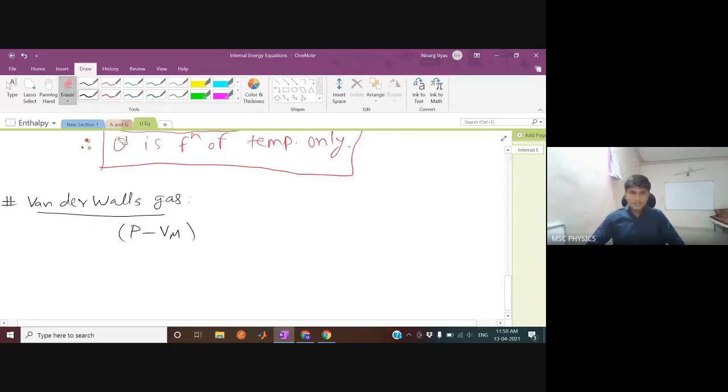Does anybody remember this equation of state for van der Waals gas from your 11th standard chemistry? Can anybody try and explain why we are using this kind of equation?